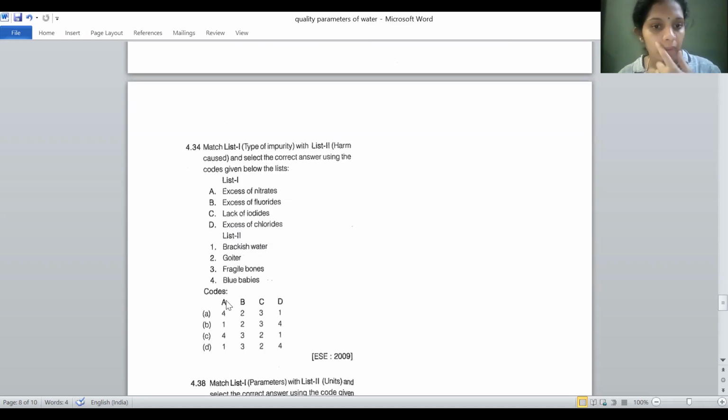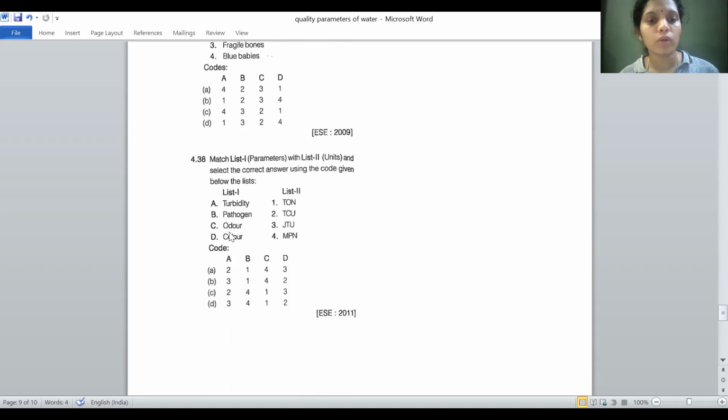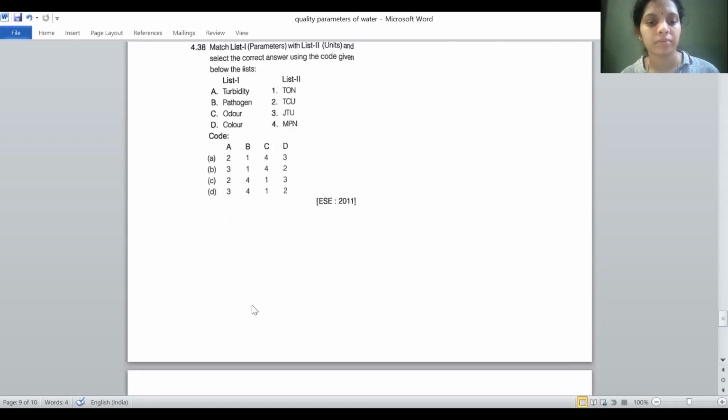Excess of nitrates causes blue baby disease. A is 4, so option A or C. The excess of fluorides causes fragile bones. So B is 3, so option C is correct. Color is measured in terms of TCU and odor in threshold odor number. So C is 1 and D is 2. So option 4 is correct.